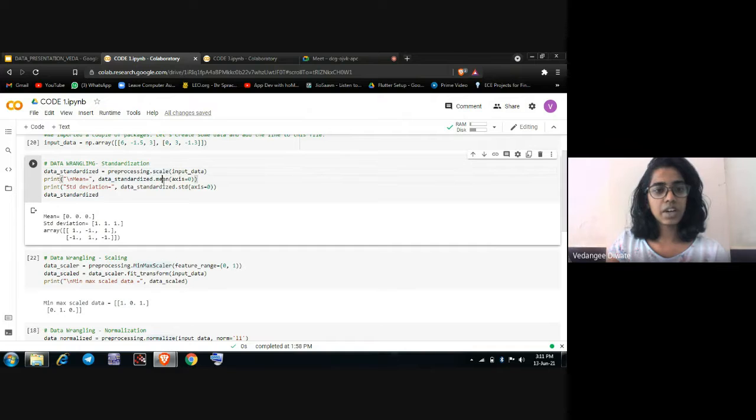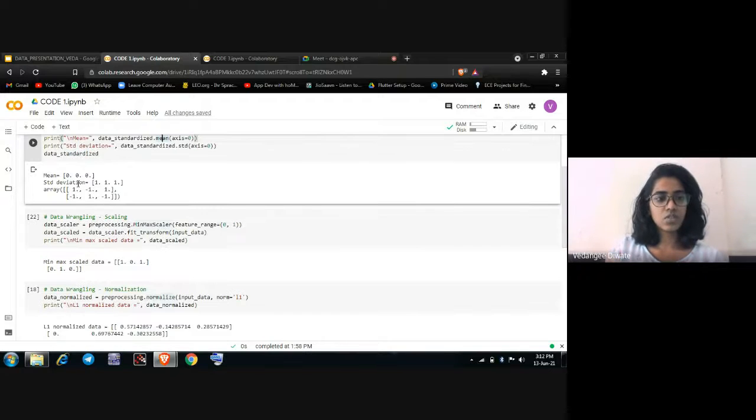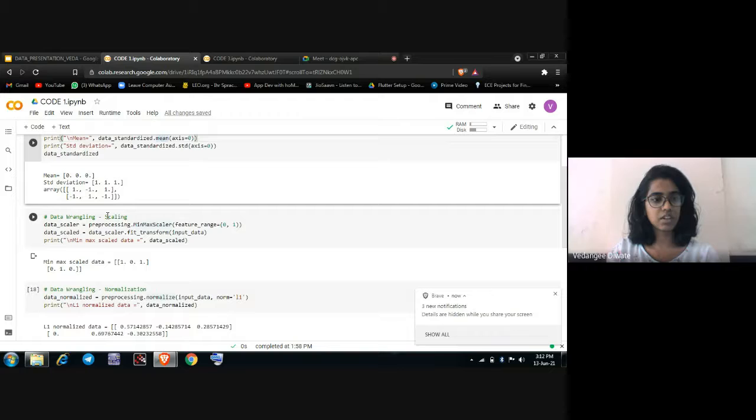By default we set the axis as 0. So here we have data_standardized.mean with axis 0 and .std also with axis 0. We get the output as mean equal to 0, 0, 0 and standard deviation as 1, 1, 1, and the array in the form of a matrix will be 1, -1, 1, -1, 1, -1 respectively.